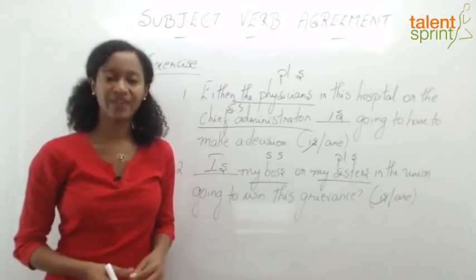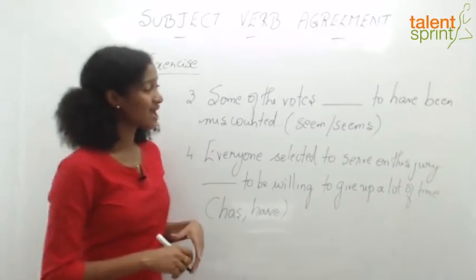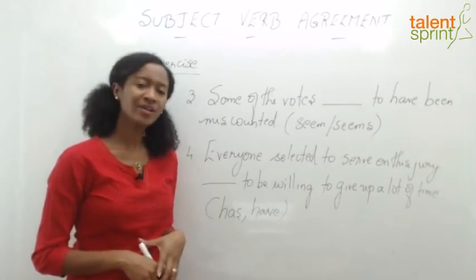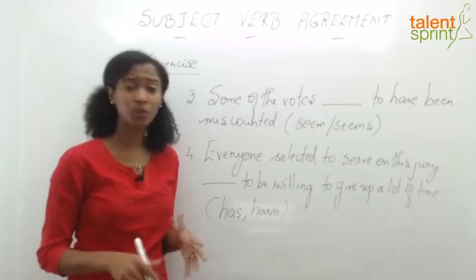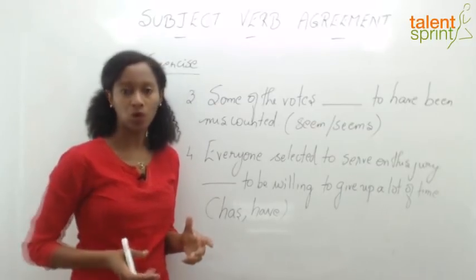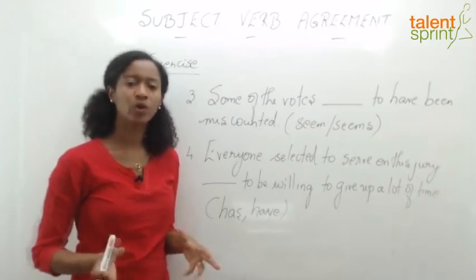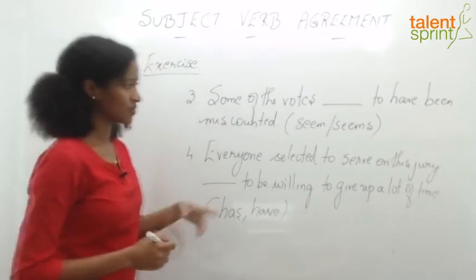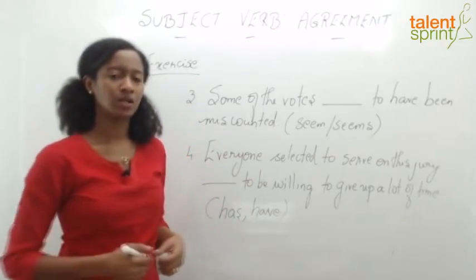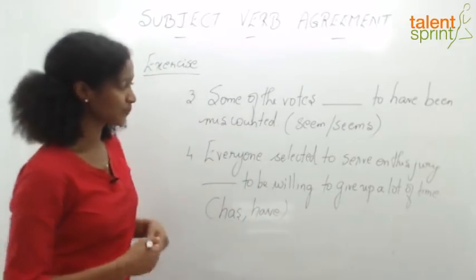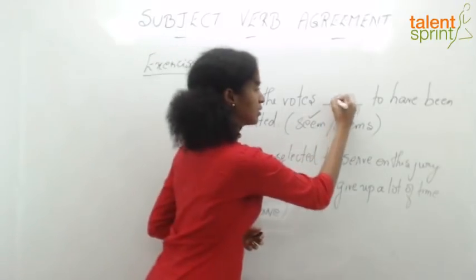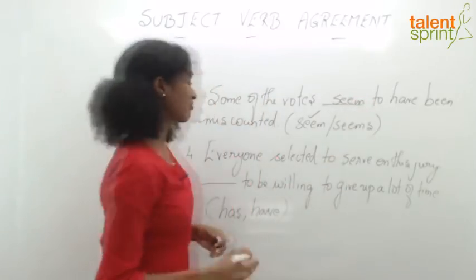Let's look at a couple of other examples. Some of the votes dash to have been miscounted. Okay, are you able to recollect, if I'm not wrong, rule number 8, where we said the quantifiers few, some, all, several, many, both, all of them take up the plural verb form. So we're talking about more than a couple of votes. So obviously it's a plural subject. Some of the votes, the plural verb will be "seem." Seem to have been miscounted.